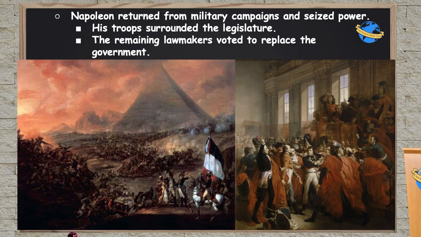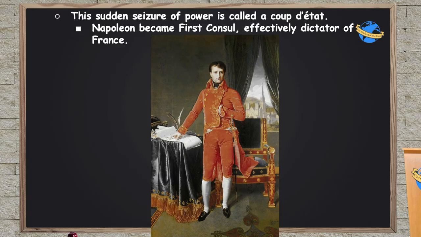He leaves Egypt knowing they're going to lose, returns back to France, and essentially sends troops to surround the legislature, the Directory. These are the elected officials of the new French Republic, at least the fourth version of the government they tried to establish, and Napoleon surrounds it with troops and says, hey, guess what? I need you to have a vote to put me in charge. And well, the lawmakers who were still in the building said, yeah, I guess we're going to put this guy in charge of the government. This military seizure of power is known as a coup d'etat.